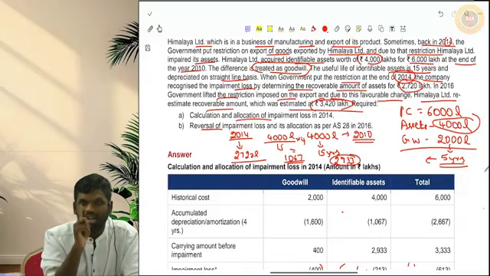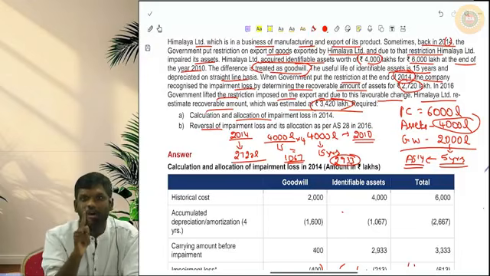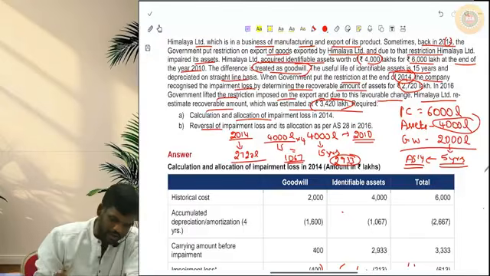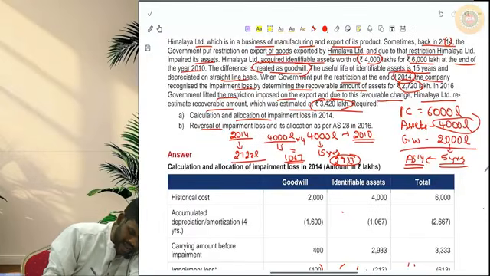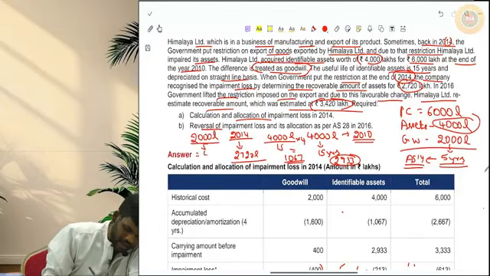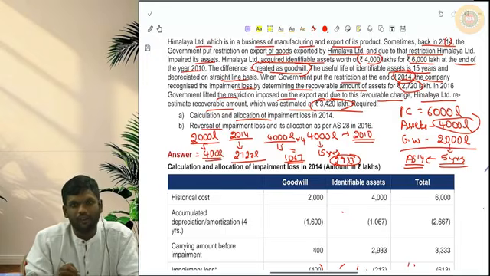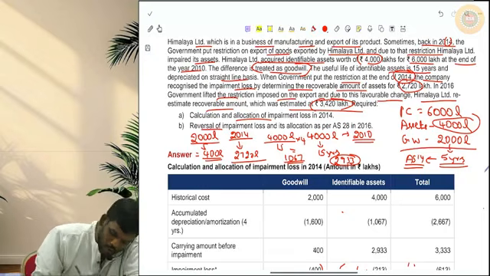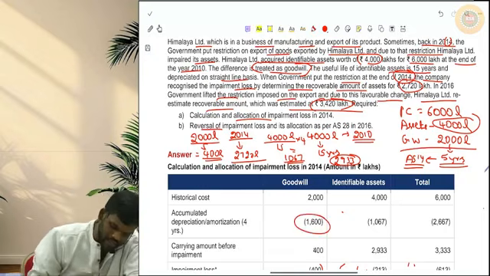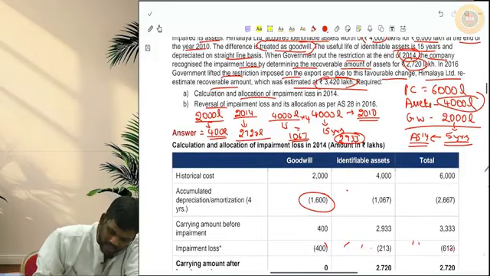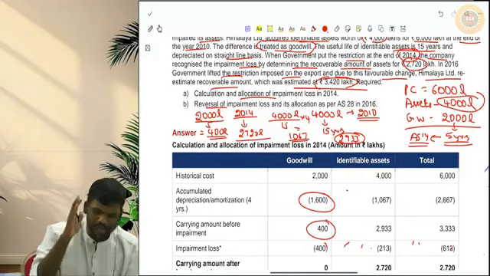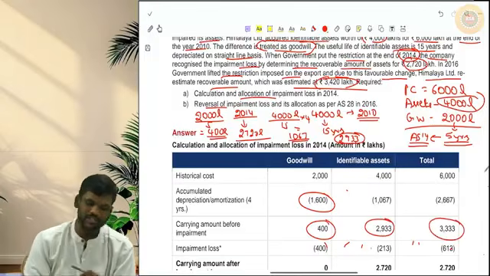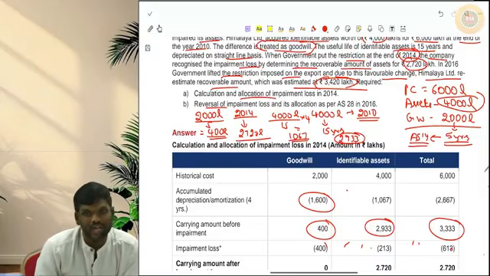Goodwill recognized at the time of amalgamation will be amortized over a period of 5 years. So we have to depreciate this over 5 years. 2000 lakhs divided by 5 will be 400 lakhs. How many years are over? 4 years, so 400 into 4, 1600 will be the accumulated depreciation. So 2000 minus 1600, the carrying amount before impairment will be 400, and for the other assets it will be 2933. The total carrying amount of this CGU will be 3333.